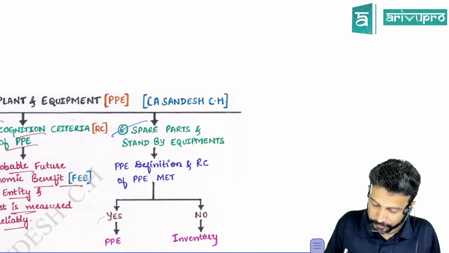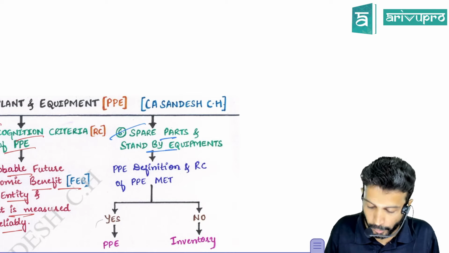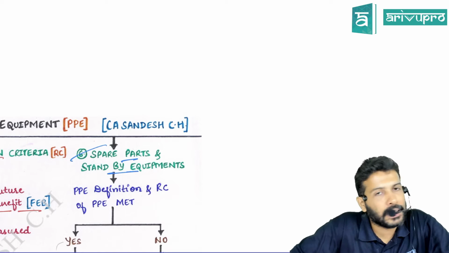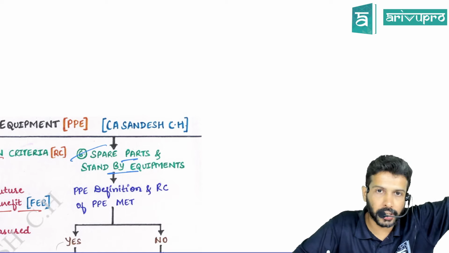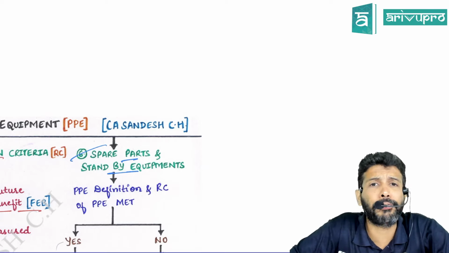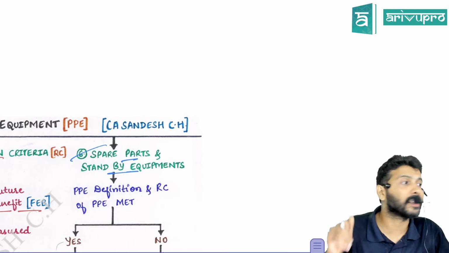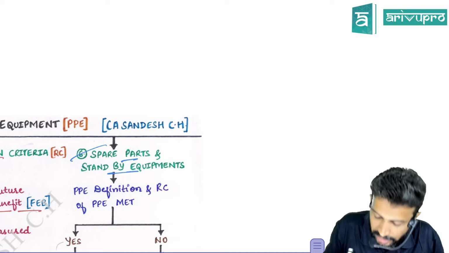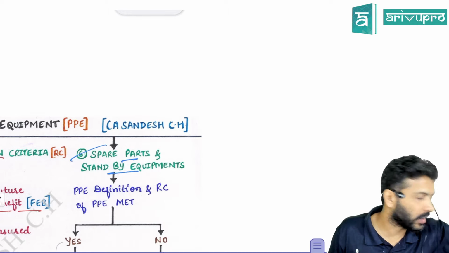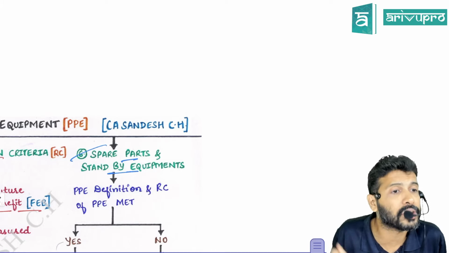Okay, coming back. Spare parts and standby equipment. Sir, like let's say ArivuPro, we do have a generator and an inverter. Will we use it routinely or only if the Karnataka government takes pity on us? Obviously, if there is a power cut, then only we will use it. Yes or no? That means they are all what, sir? Standby equipment: generators, inverters, etc. We will only use them in case of power cuts or in case of emergency.